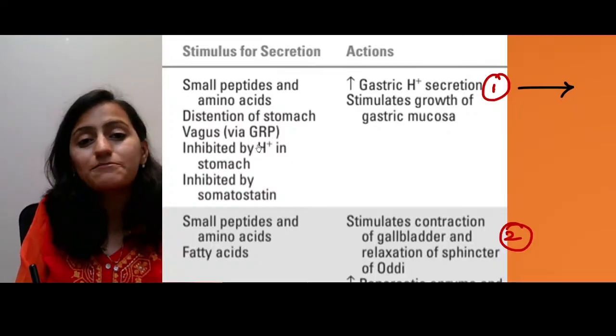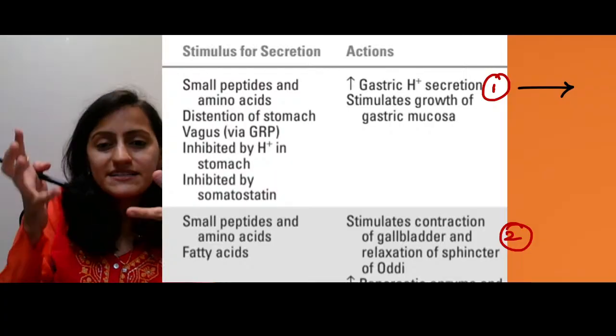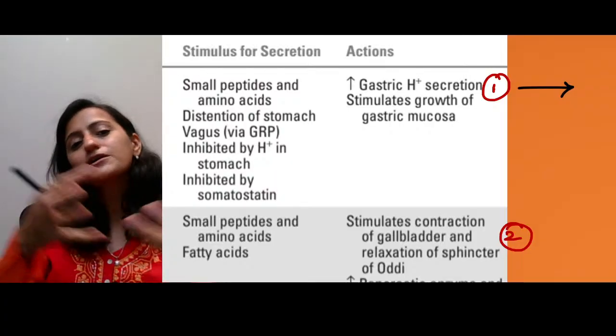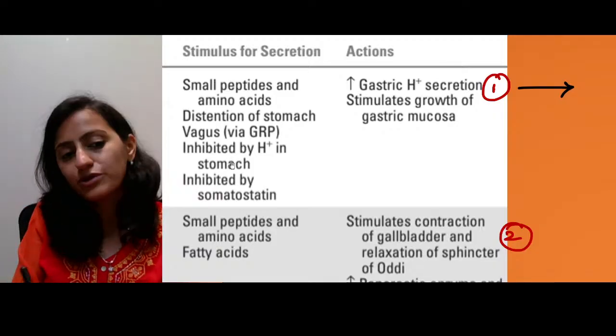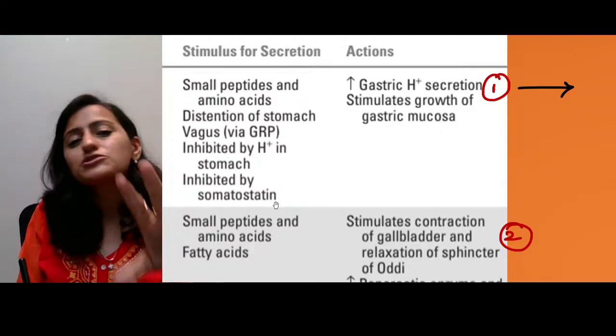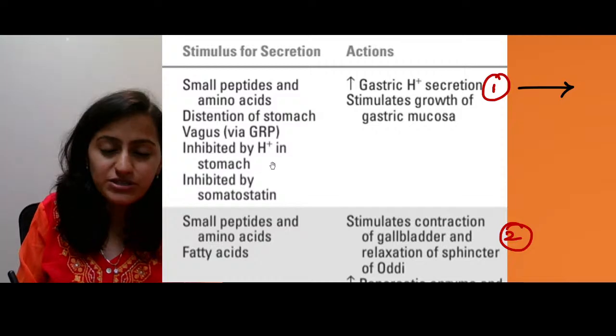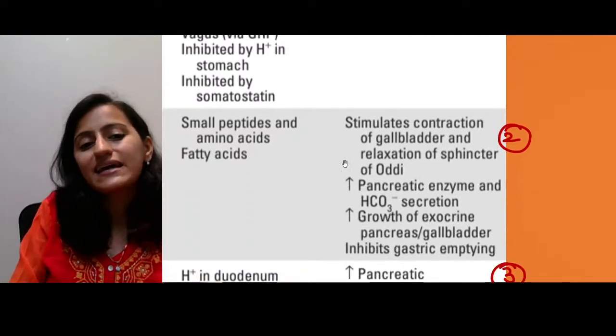Remember that it is inhibited by acid in the stomach. It's like a negative feedback. If there is already H plus, the acid in the stomach, you don't want gastrin, you don't want more acid. It's inhibited by somatostatin. Remember, somatostatin is static. It inhibits the gastrin. The first hormone here is gastrin.